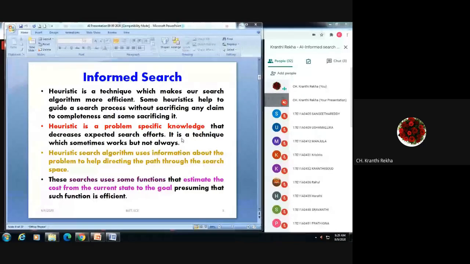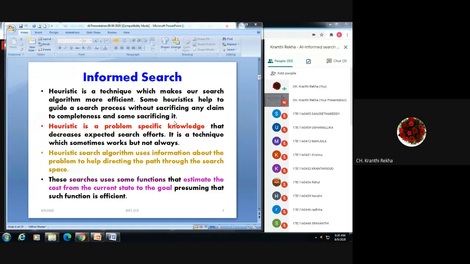Yes, a heuristic is a parameter which will give you some relation between the node values, or node parameters, or something on the nature of the node. That is what a heuristic is. So in informed search, we make use of heuristics. Normally, we call them heuristic functions. I have given a description of heuristic: heuristic is a technique which makes our search algorithm more efficient. Some heuristics help to guide a search process without sacrificing any claim to completeness, and some sacrifice it.